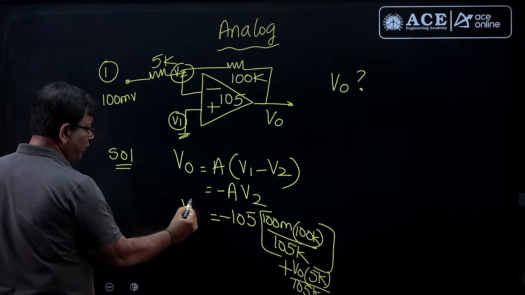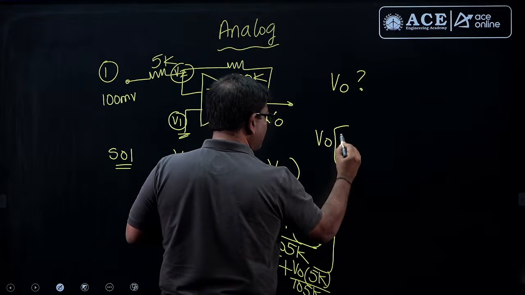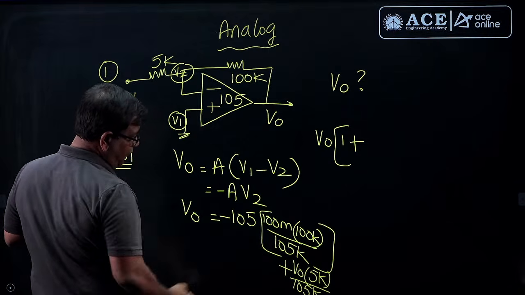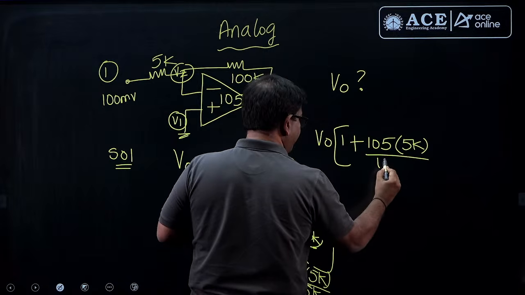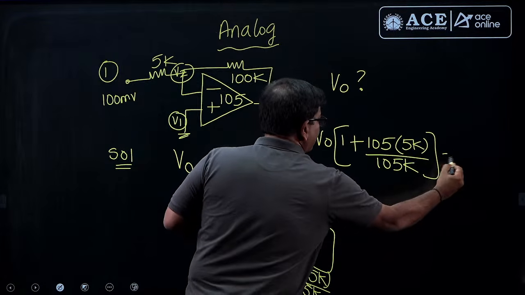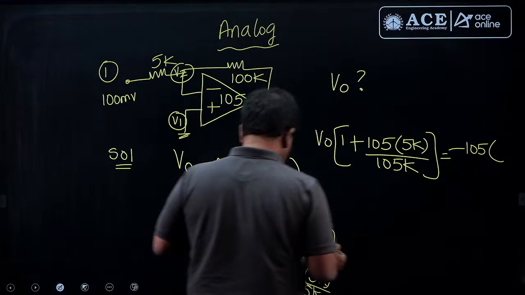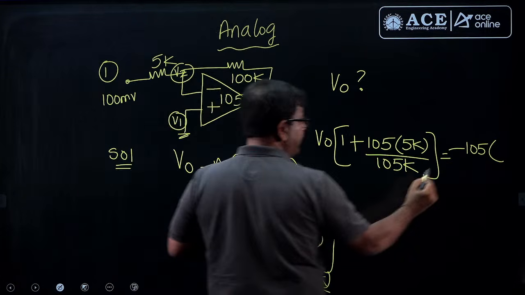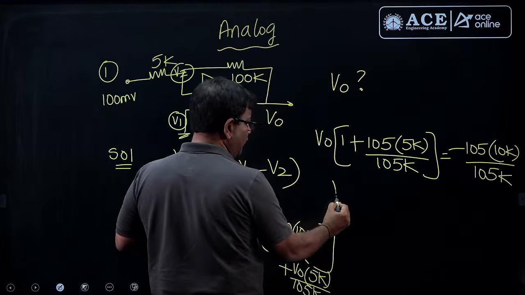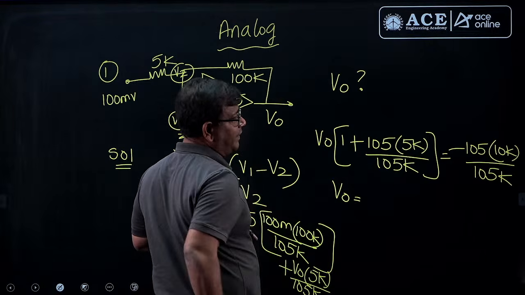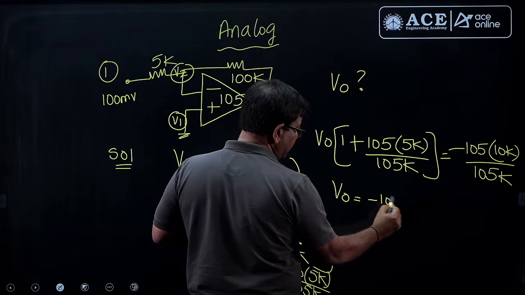So, now you can easily find V naught, that is the solution. So, let us solve V naught into 1 plus, here we have 105 into 5K by 105K. Here 105 into milli and K cancel. So, it is 10K by 105K. So, now you can clearly see what is the answer. 105 gets cancelled. Here 1 plus 5 is 6, there you have 10 by 6.